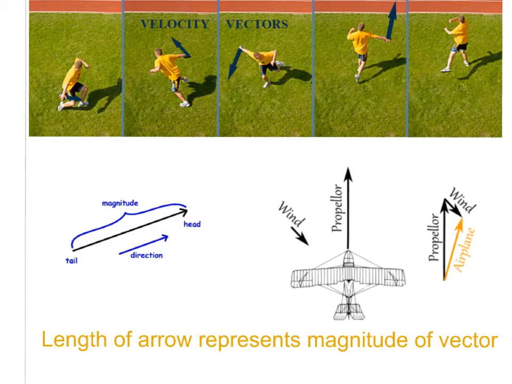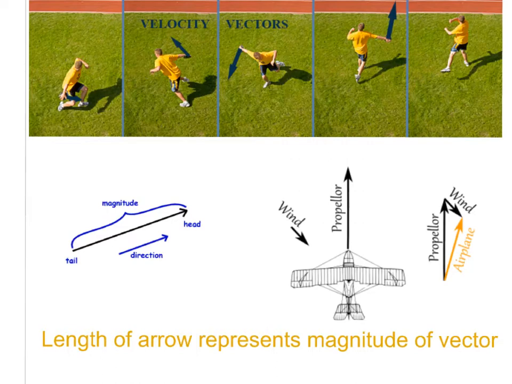The velocity that this is traveling in his arm and the direction that it's traveling. One thing to remember from when you've studied vectors before, the length of the arrow represents the magnitude of the vector. So here, we draw our vector in a particular direction.